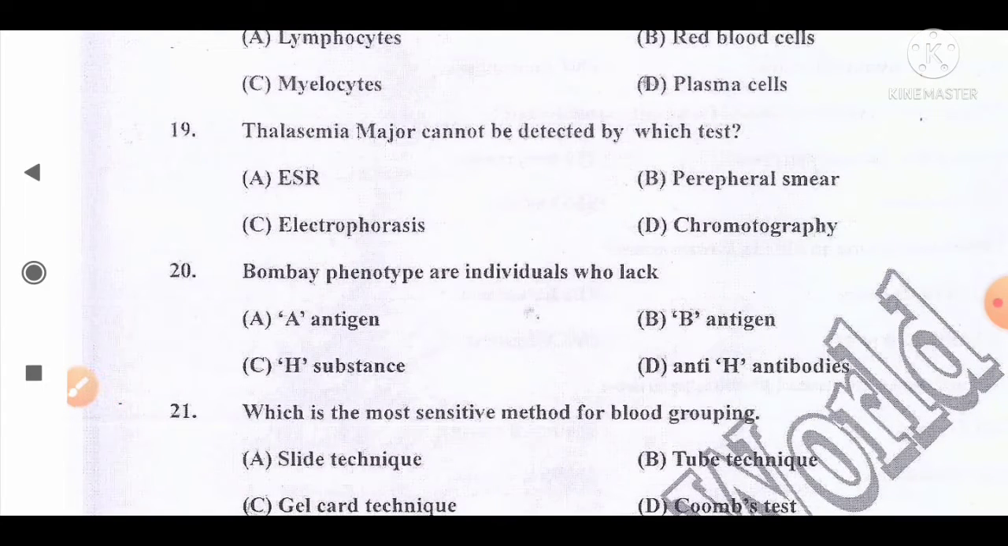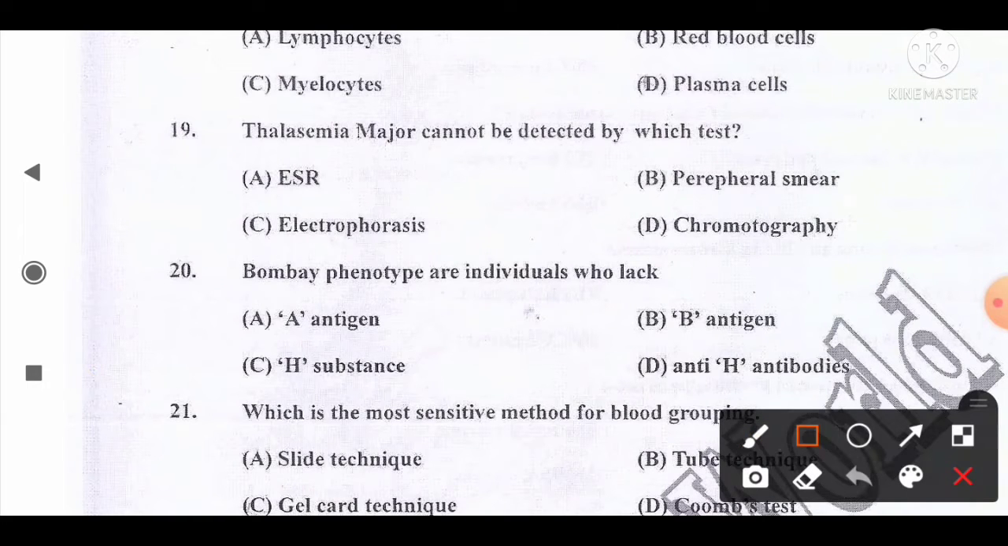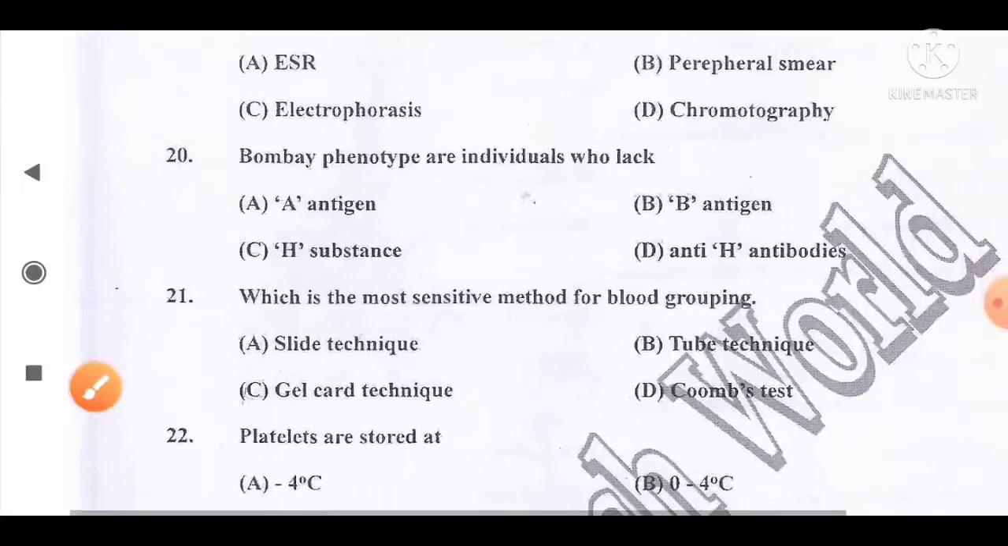Thalassemia major cannot be detected by which test? And the options are A. ESR, B. peripheral smear, C. electrophoresis, D. chromatography. And the correct answer for this question is option A. By ESR, thalassemia major cannot be detected. So here option A is the correct answer for this question. Move to the next question, number 20.